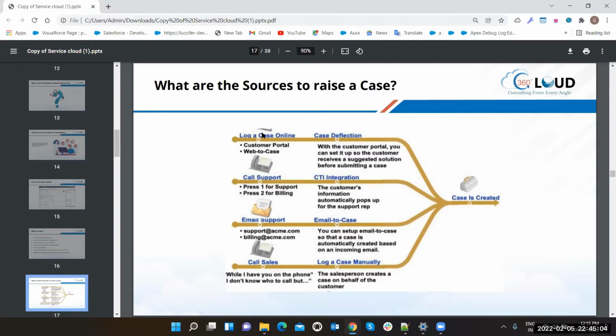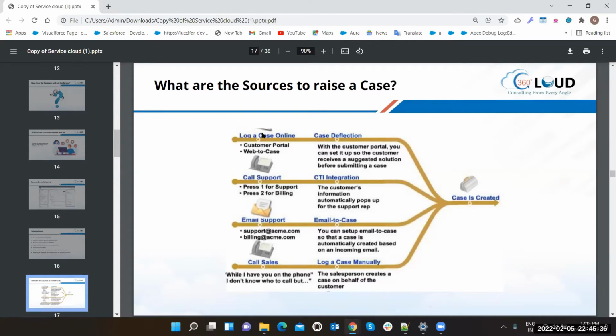Hello, one doubt. What is the difference between Service Console and Service, clearly with an example, please. As I just explained, you are using your phone, right? In the phone we have the app menu, which has all of the apps. It is very difficult to search for an app again and again, so what we do is drag the app onto the home page, so we can easily access it. Service Console is just like a home page for the service, so you can easily access your cases one by one.